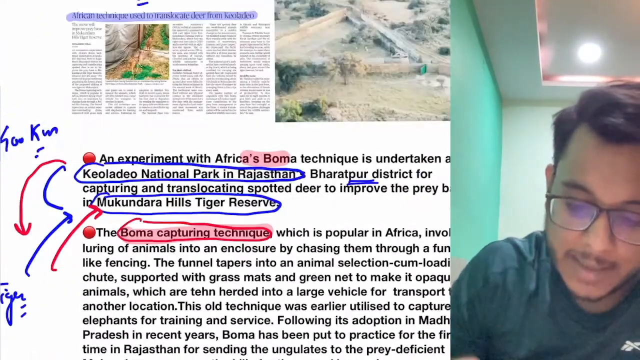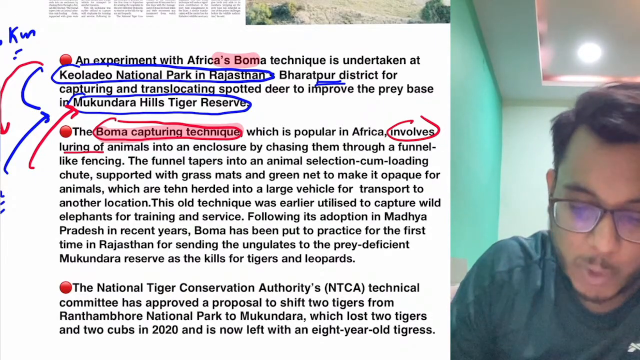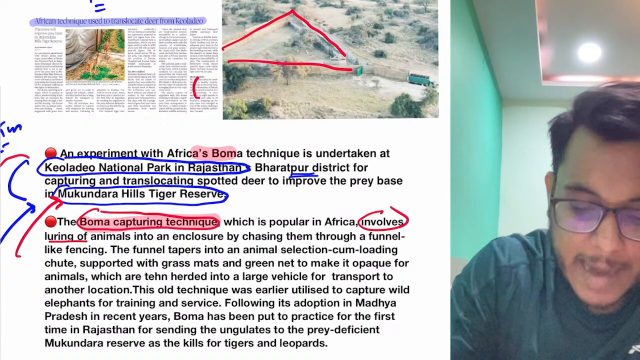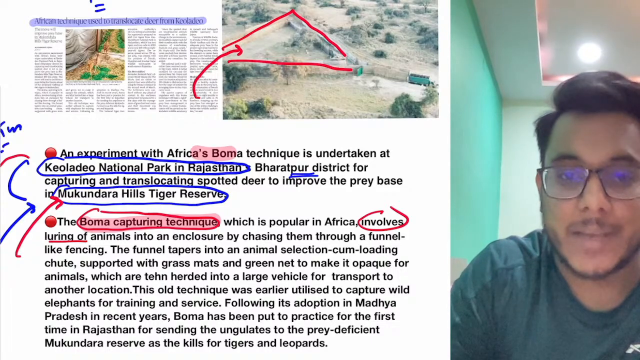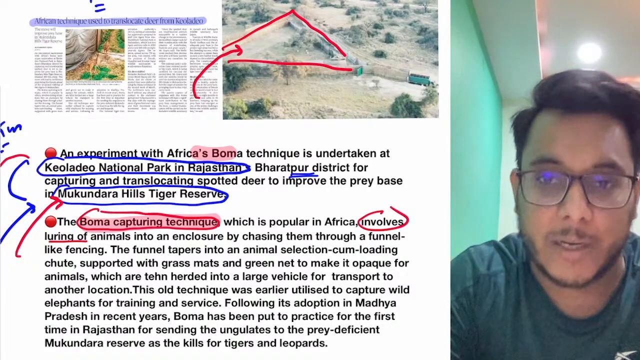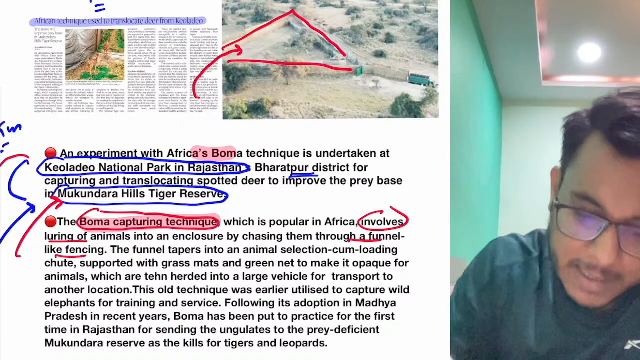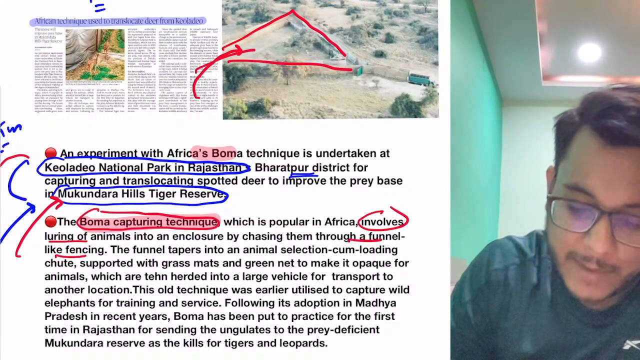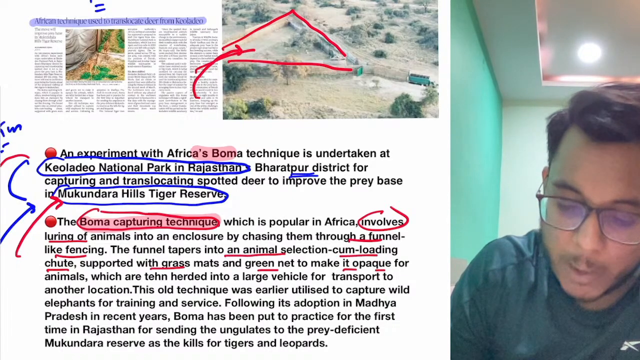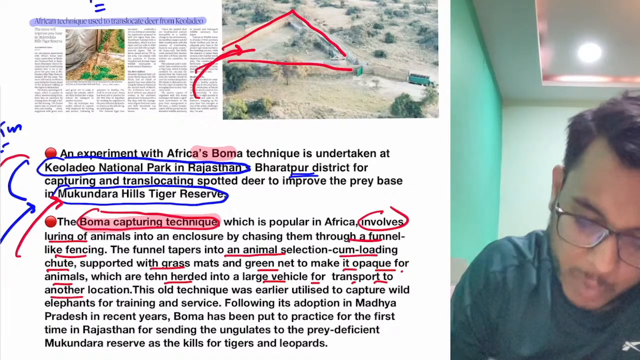Now this particular technique involves luring the animal into an enclosure. Okay, so here you can see that there is an enclosure that has been built. First of all, the animal will be lured into this enclosure. This enclosure will be a natural kind of enclosure where the animal will not feel strange, through funnel-like fencing. The funnel tapers into an animal selection cum loading chute supported with grass mats and green net to make it opaque for animals, which are then herded into a large vehicle for transport to another location.